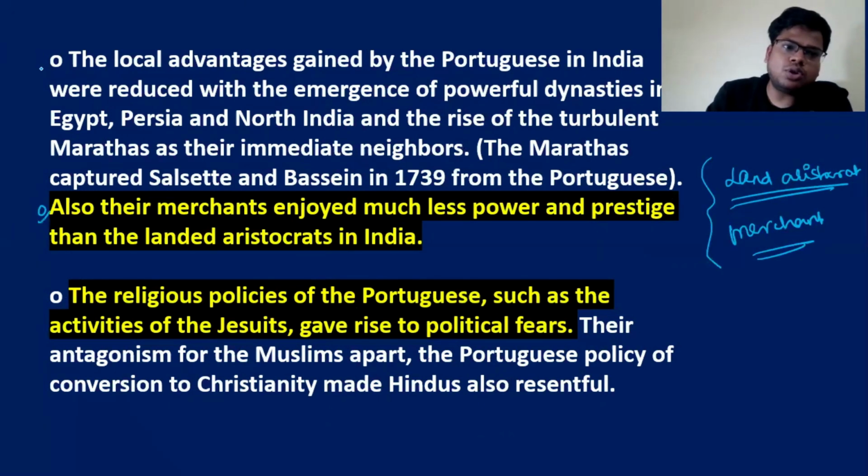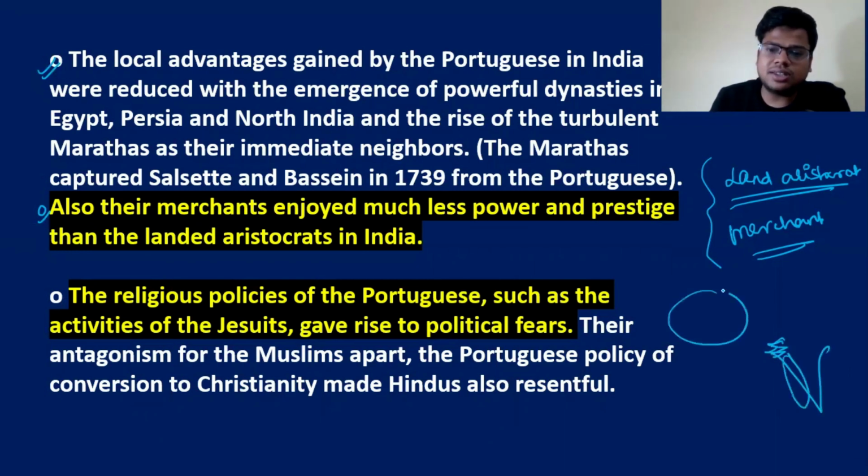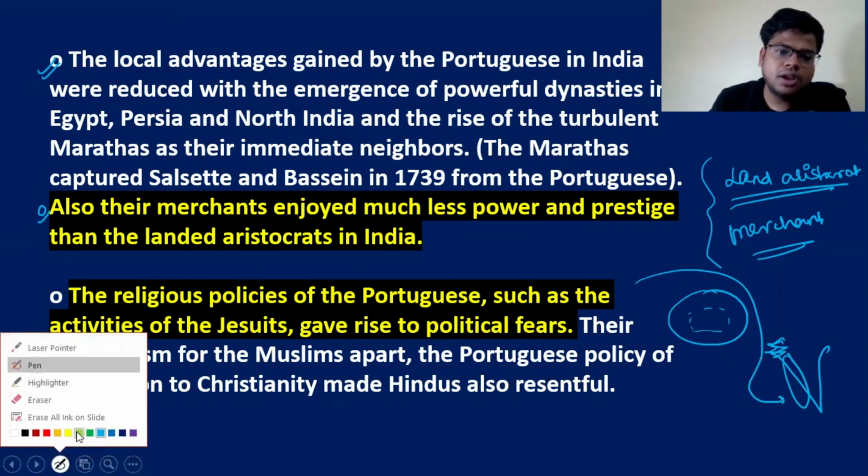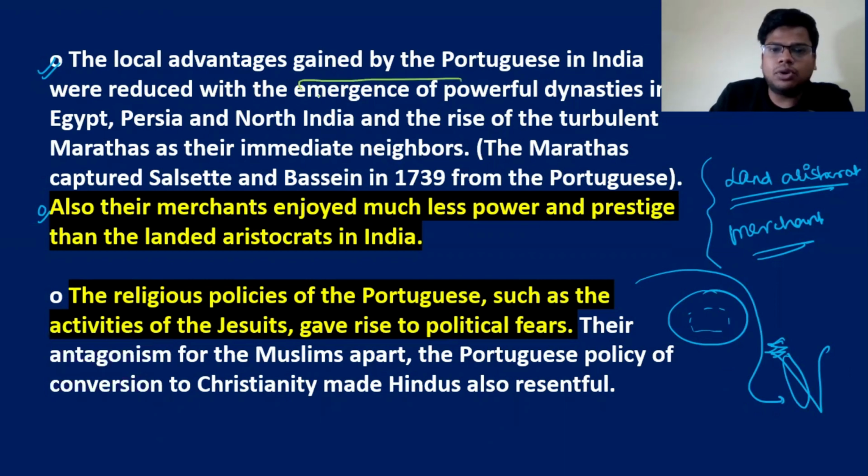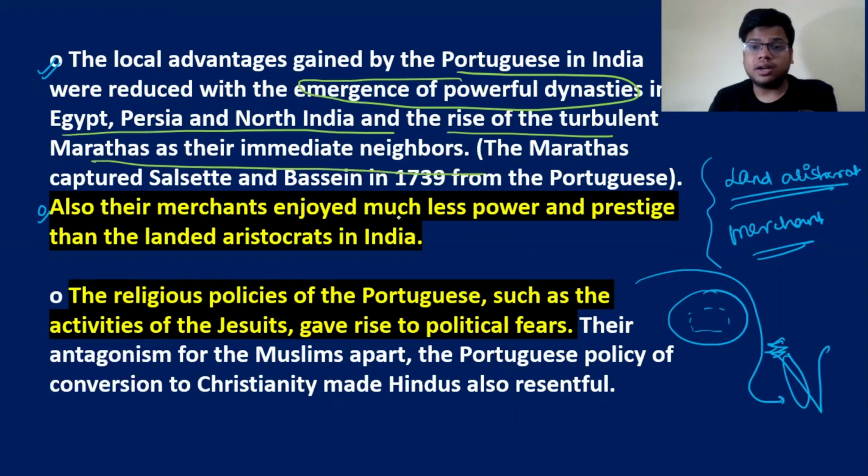Achha, before that there was also a case, because earlier when the Portuguese came, there was a lot of anarchy in such areas and in the world. They were able to come, trade and establish their dominance. But later on, some powerful dynasties emerged in Egypt, Persia, North India, and the rise of the turbulent Marathas in their immediate neighborhood. So they captured Salsette and Bassein in 1739. We've discussed that. This is one of the first reasons.